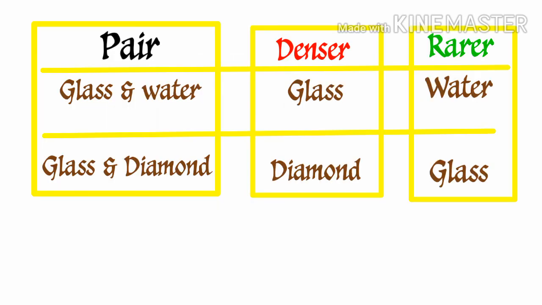In the first pair of materials, glass and water, glass is a denser one, and in the second pair, glass and diamond, the same glass appears as a rarer one.